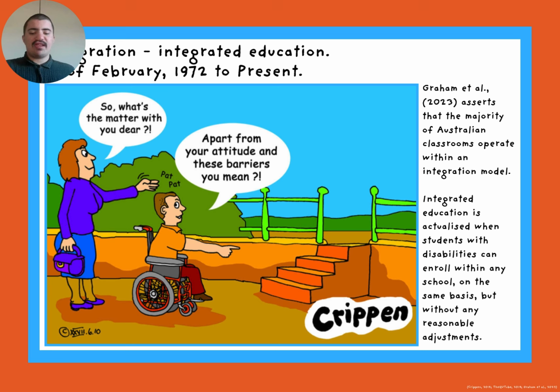Integrated education is actualized when students with disabilities can enroll within any school on the same basis but without reasonable adjustments, thus limiting their capacity to learn. Most schools in Australia operate within integrated education.